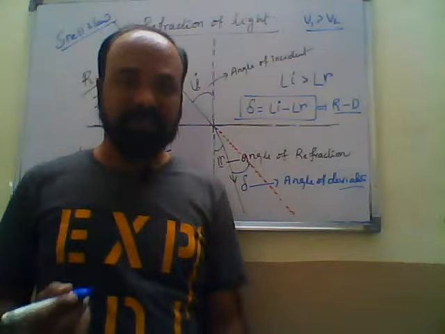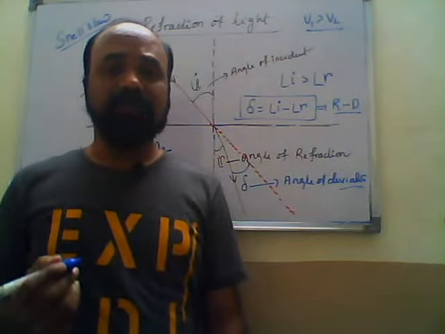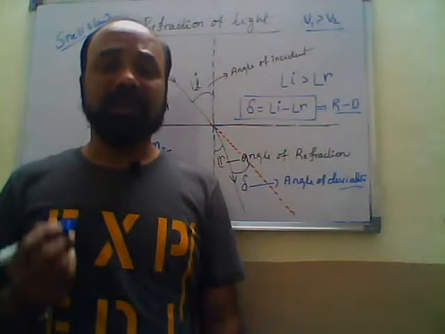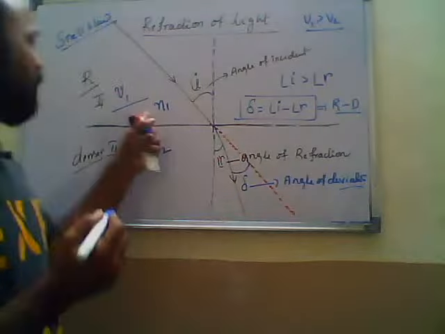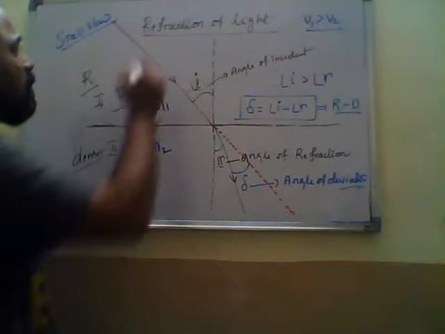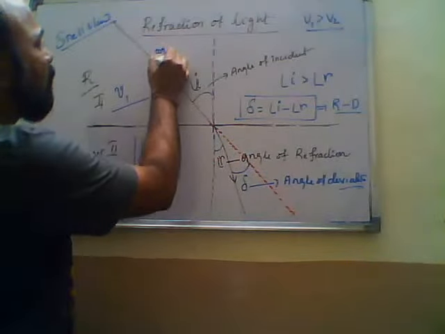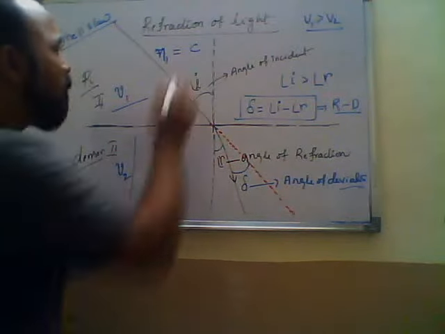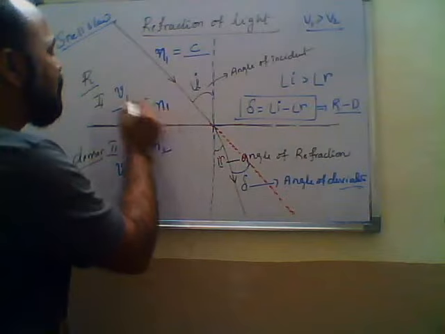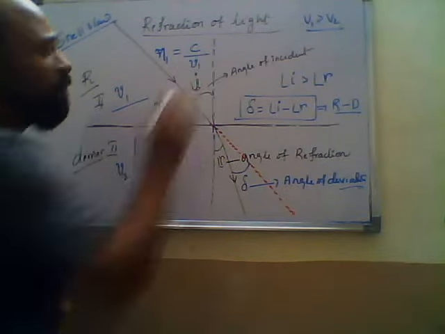We can write n1 as the ratio of the speed of light in vacuum, c, to the speed of light in the first medium, v1.